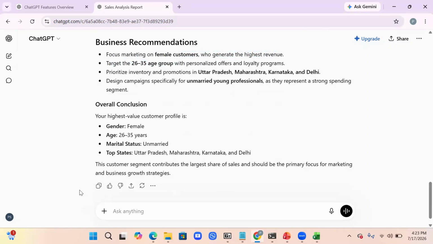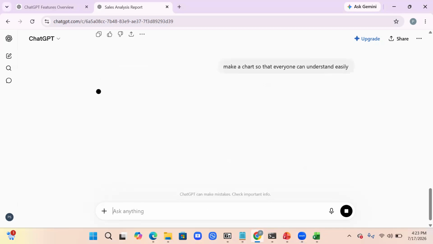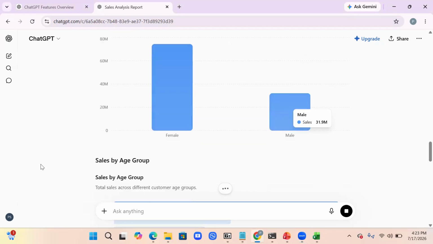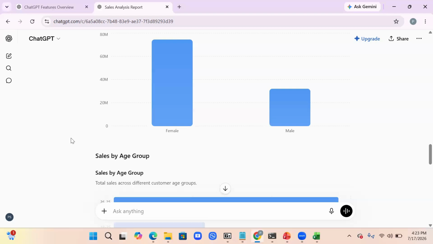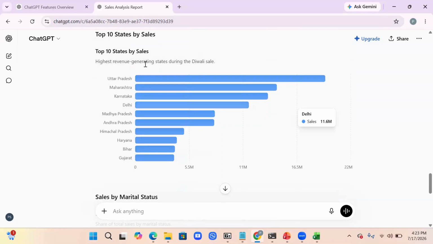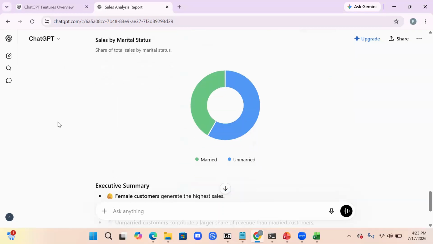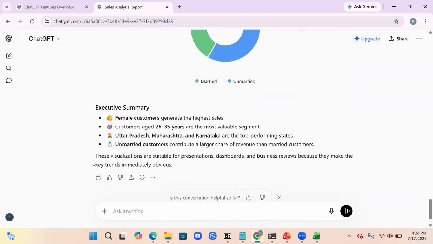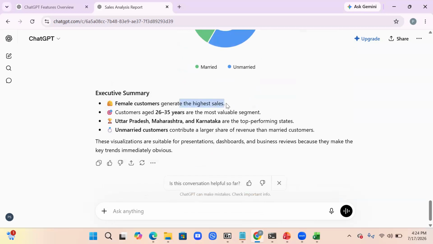If you ask it to make a chart for you, so that everyone can understand easily, it will make it for you. You can see it has created the chart gender wise. Earlier also we were getting female. Sales by age group, earlier also we were getting the same. State wise, marital status wise. Unmarried people are 58.5%, you can see, and married is 41.5%. So female customers generate the highest sales.